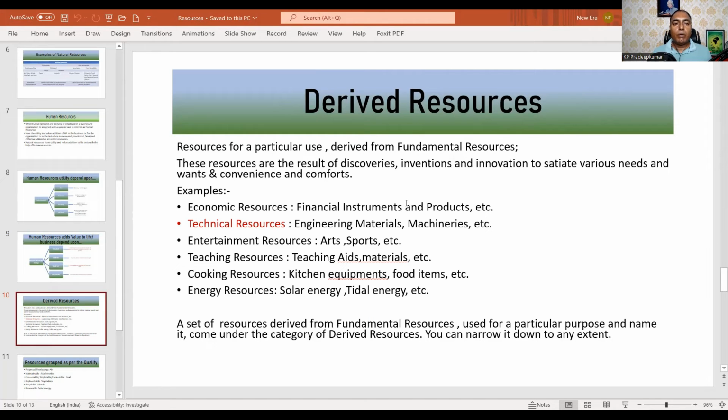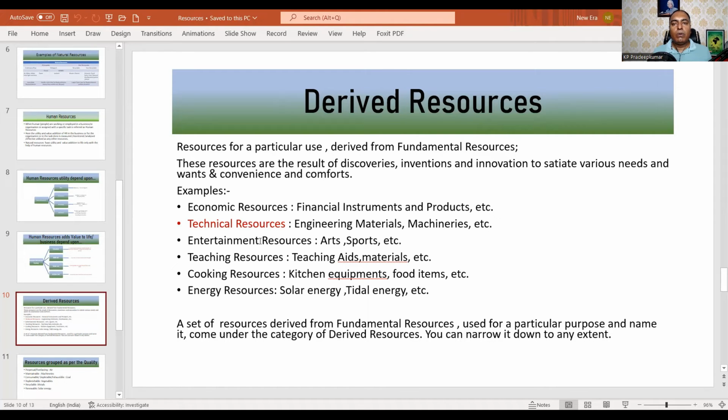Examples of this are economic resources, like financial instruments, products, etc. Technical resources, engineering materials, machineries, etc. Entertainment resources, art, sports, etc. Teaching resources, teaching aids, materials, etc. Cooking resources, kitchen equipment, food items, etc. Energy resources, solar energy, tidal.